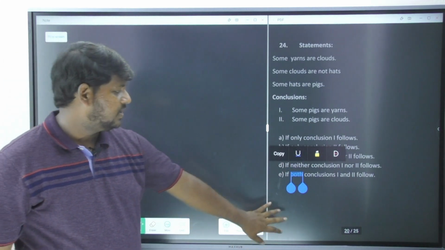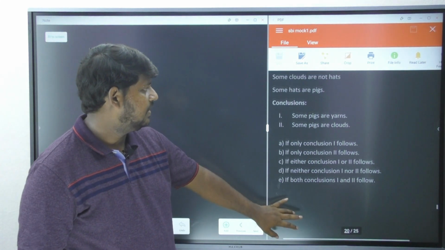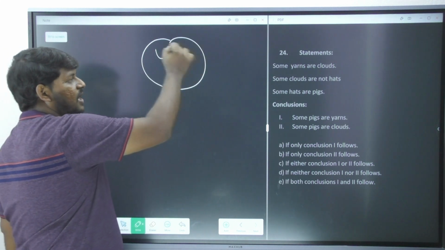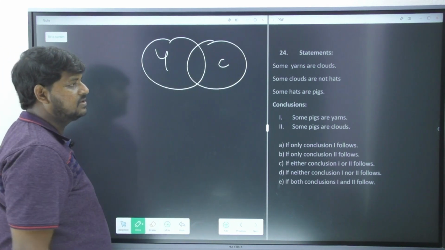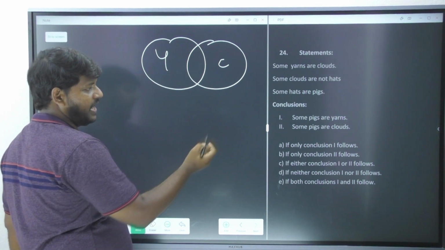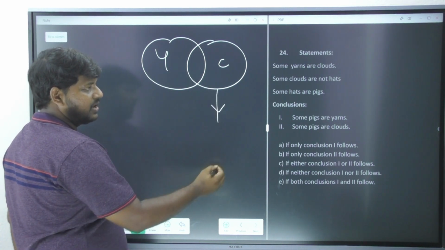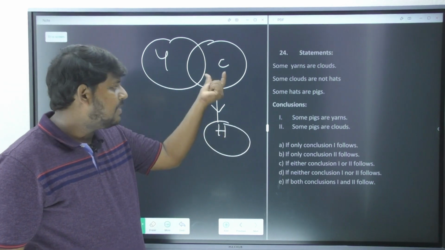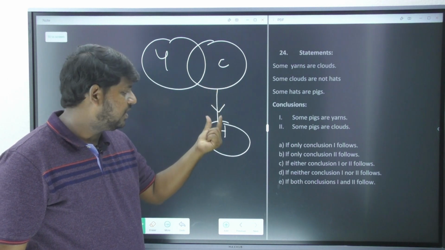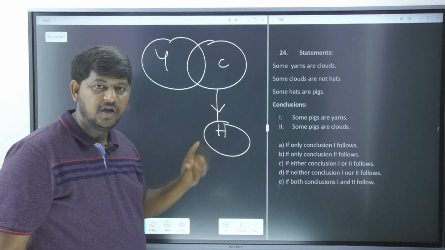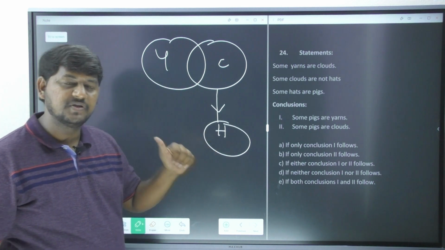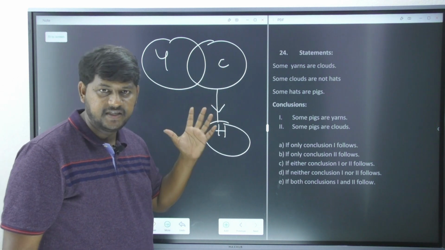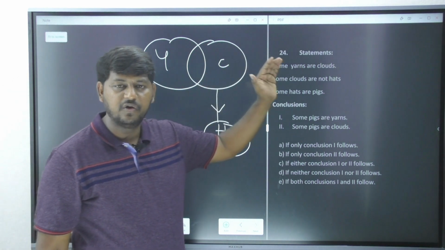Now let's see here, what is the next one saying? Some yarns are clouds. Some clouds are not hats. This arrow mark is indicating very clearly some elements of clouds cannot be given to whom? Hats. What does that mean? You cannot allow only some. The other some is always going to be allowed, but you are not supposed to draw intersection in between them straight away while you are drawing your basic diagram.